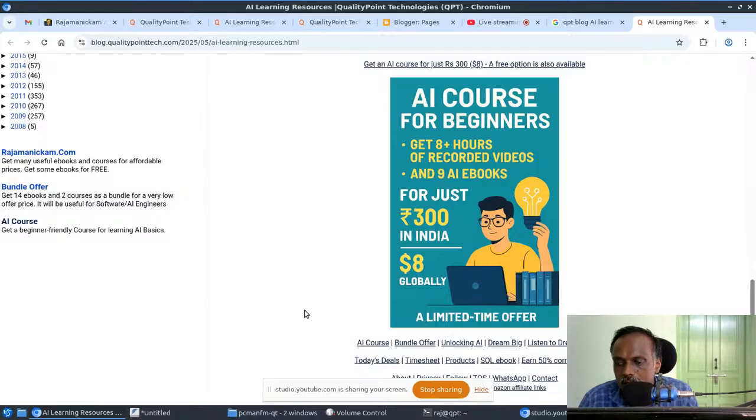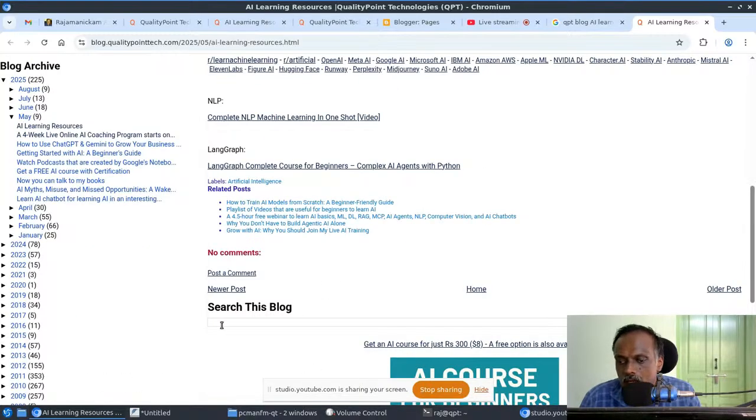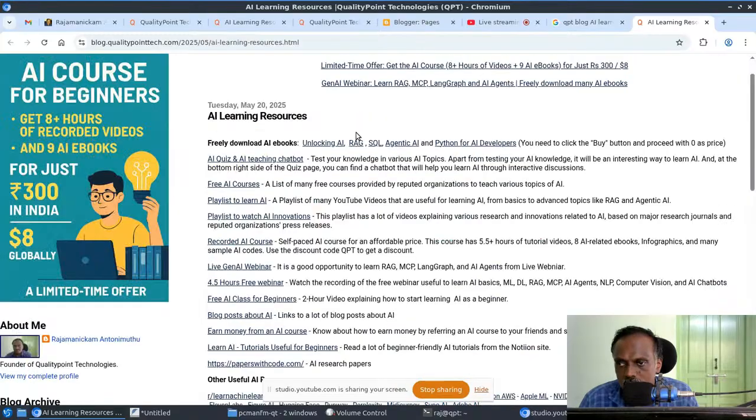You can click that, or you can just search QPT space blog and then come to this blog, and here a search box is there, right? In this search box, you can just search for AI learning resources. So just come to this page or bookmark this page. I will be keeping on adding more useful links here, so in that case, it will be useful.